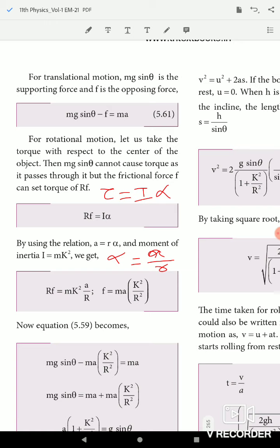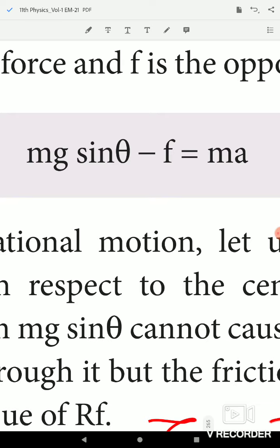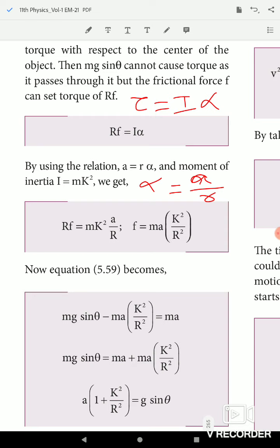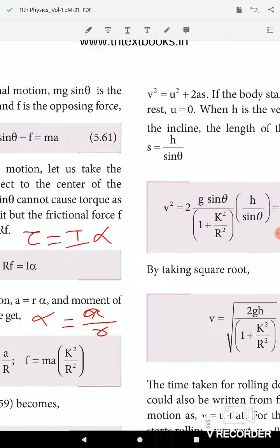Substitute the value for F in this equation. So you get mg sin theta minus ma into k square by R square equal to ma. You cancel the m, and g sin theta minus a k square by R square equal to a. So take the a to the right hand side. You get g sin theta equal to a plus a k square by R square. Take a as the common term outside. So a into 1 plus k square divided by R square equal to g sin theta. This is the acceleration.